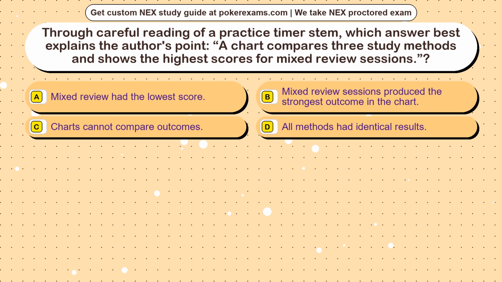Question 25. Through careful reading of a practice timer stem, which answer best explains the author's point? A chart compares 3 study methods and shows the highest scores for mixed review sessions. Option A. Mixed review had the lowest score. Option B. Mixed review sessions produced the strongest outcome in the chart. Option C. Charts cannot compare outcomes. Option D. All methods had identical results.